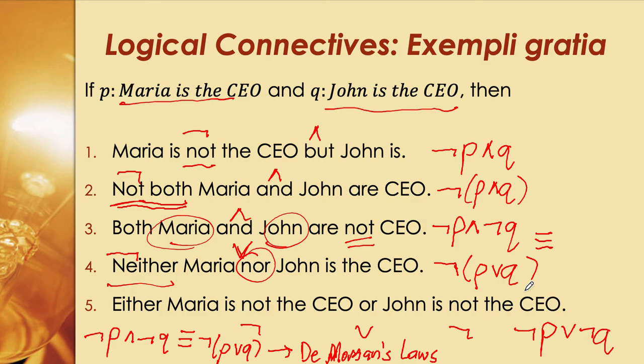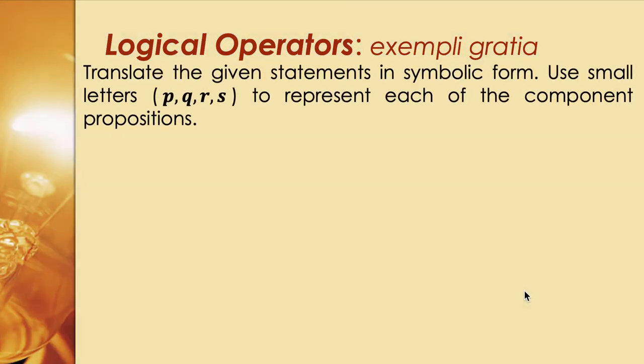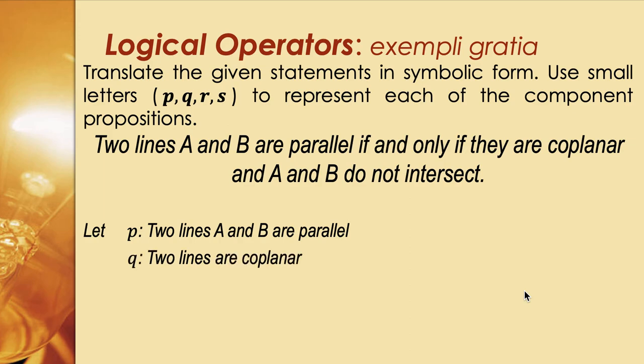Here I'm going to give you some assignments to do. Kindly do this. I will be answering this in the next video, or maybe we can answer this right now. I'll just give the last one as an assignment. We will translate the given statements in symbolic form. We use small letters P, Q, R, which are given here, to represent each of the component propositions. A component proposition is a single proposition from a compound proposition.